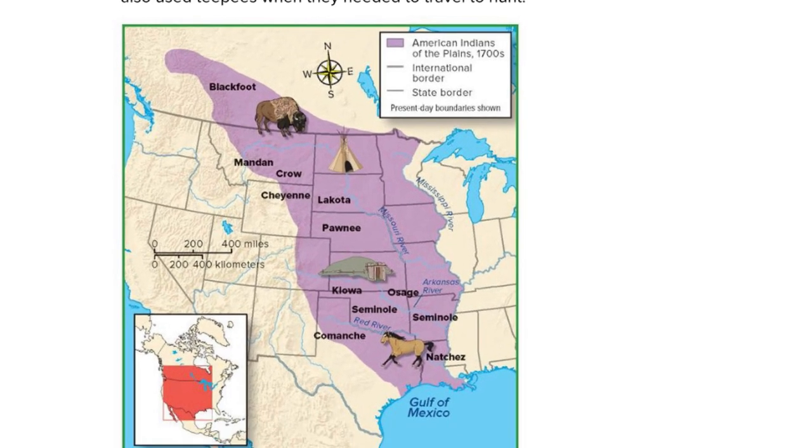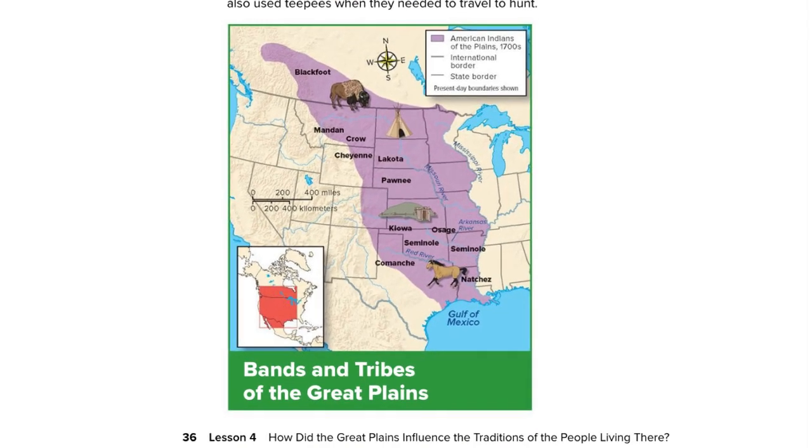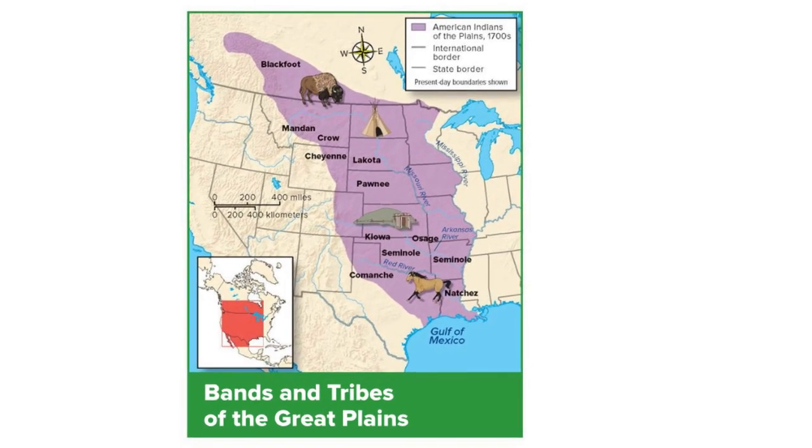Let's take a look at this map here. It says it's the bands and tribes of the Great Plains. So once again, in this corner here, we have a map of North America. And then the area inside of this box is enlarged right here. And as we can see, like the text said, they went from southern Canada all the way down through Texas.